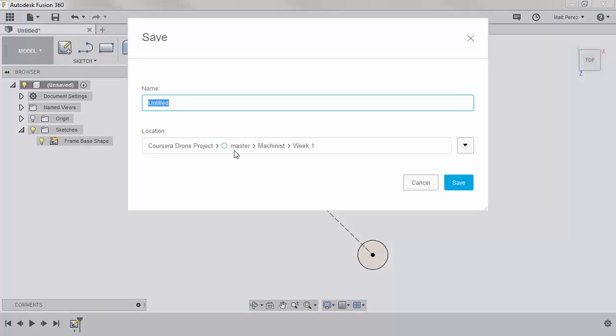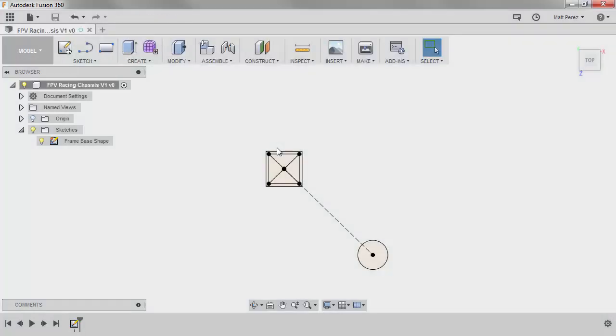So we'll go ahead and save it inside of our Machinist Week 1 folder, and you can call this file whatever you like. I'm going to call it FPV Racing Chassis V1. I'm going to hit enter. And that way I have my starting point for the rest of my file.